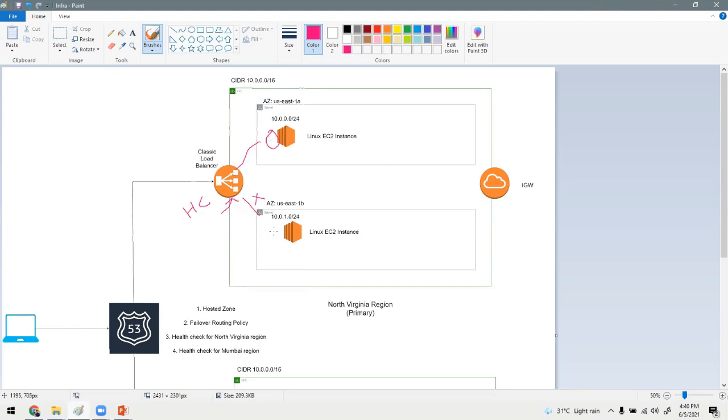Once the second EC2 instance is up, the health check will pass automatically after some time, and the traffic will come to it also. Any doubt so far? No.